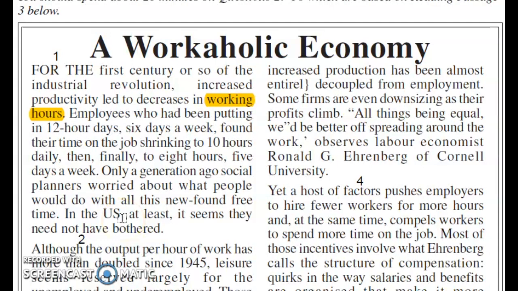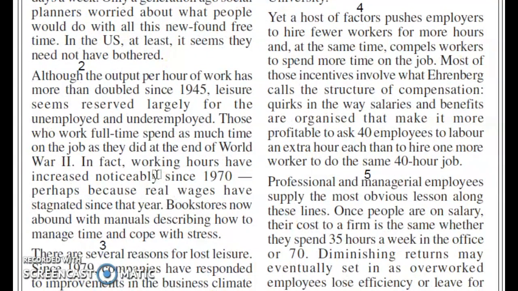If you study the first paragraph for this question, it will allow you to answer yes, due to these lines: decreases in working hours. From these lines, you can infer that working hours decrease. But if you study the second paragraph, starting from 'those who work full time spend as much time on the job as they did at the end of World War II.